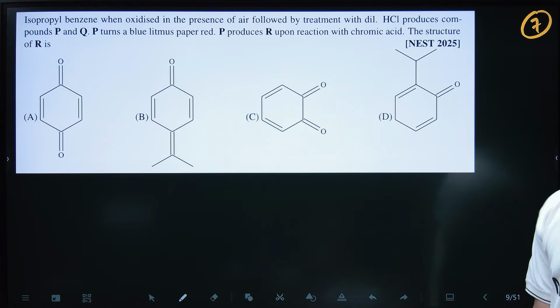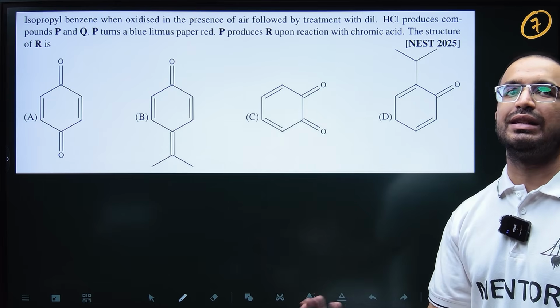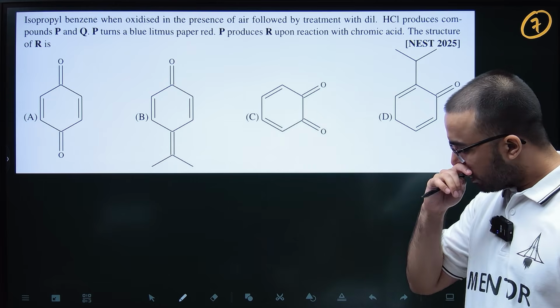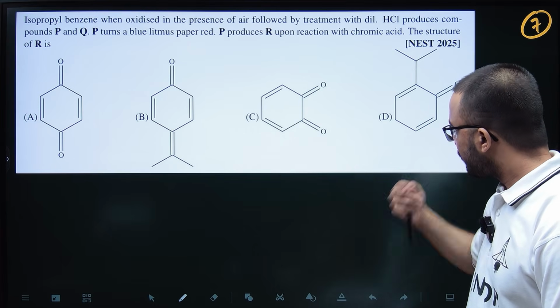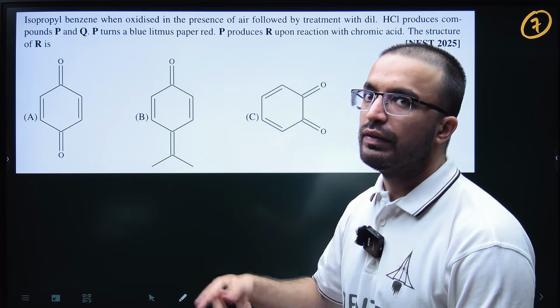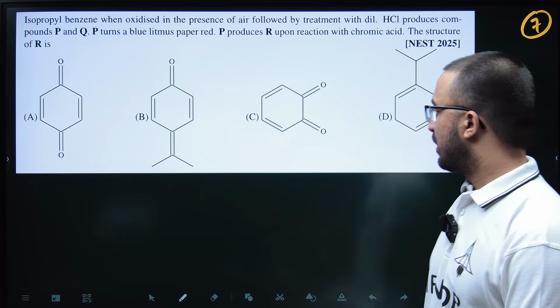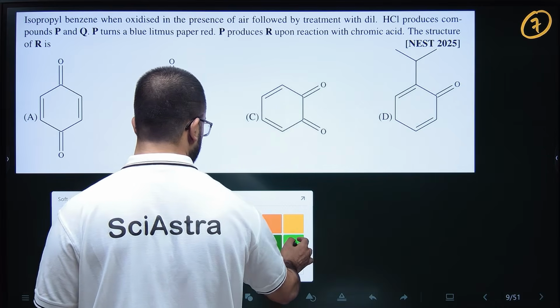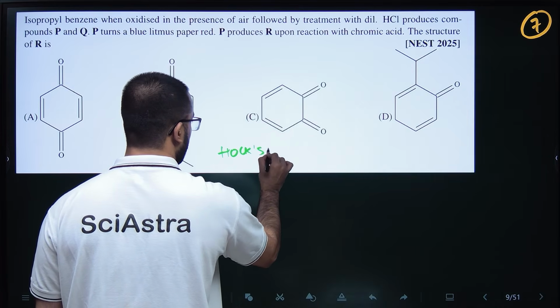So again, next, a 2025 PYQ. Isopropyl benzene. This is basically a question on Hock's method of creating phenol from benzene. From benzene, first you create cumene, then cumene hydroperoxide, then phenol and acetone. So just go and revise Hock's method first of all.